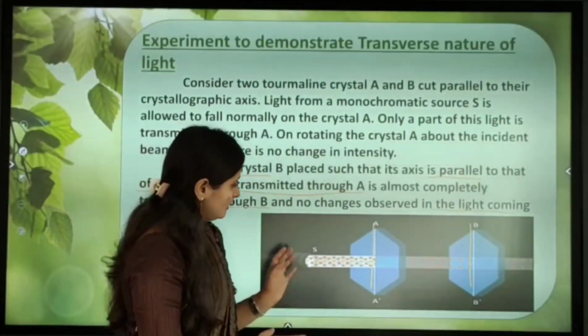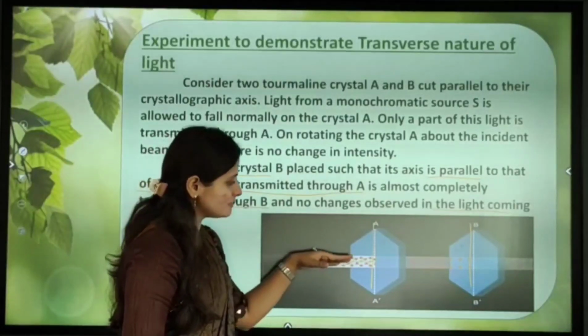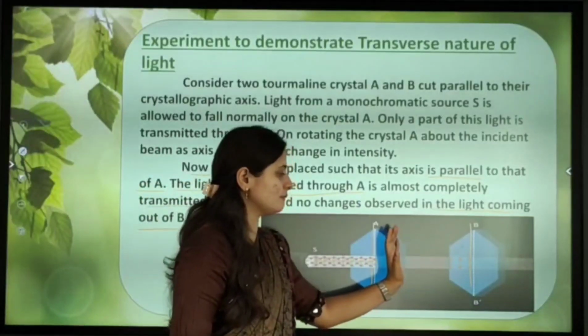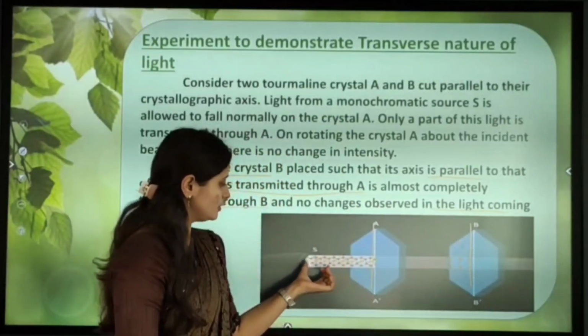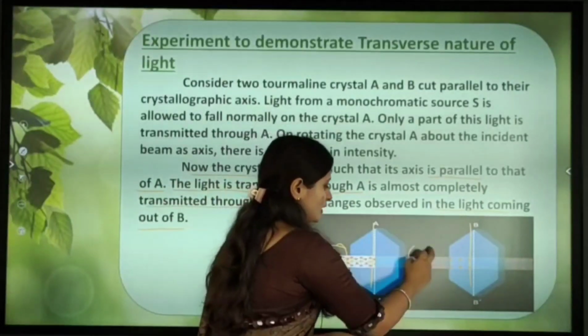Again the light from the source passes through tourmaline crystal A. This is unpolarized light, and this is plane polarized light.